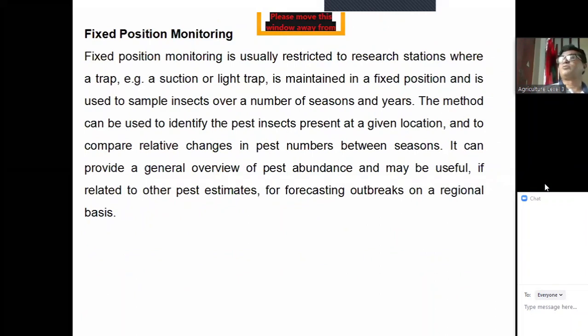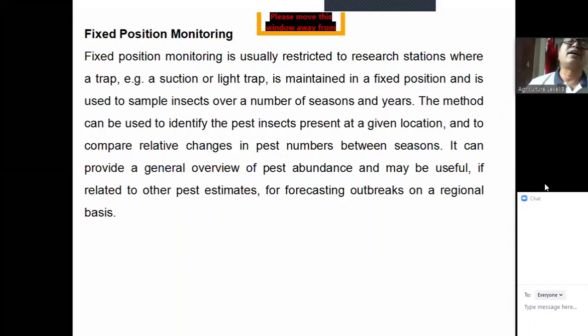Now, fixed position monitoring. What is fixed position monitoring? From the name, we can guess. When the monitoring is done from a fixed place, from a fixed position, this is called fixed position monitoring. This is usually done in the research area, research station, say for example BRRI, BARI, BINA, etc. They have the head office, different regional offices, stations, substations, whatever.